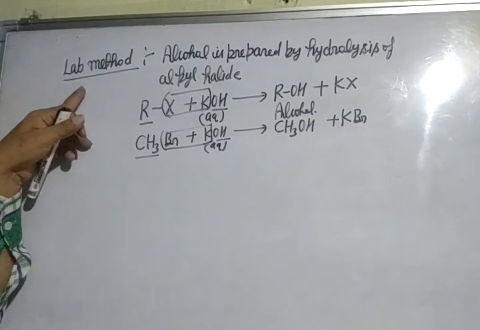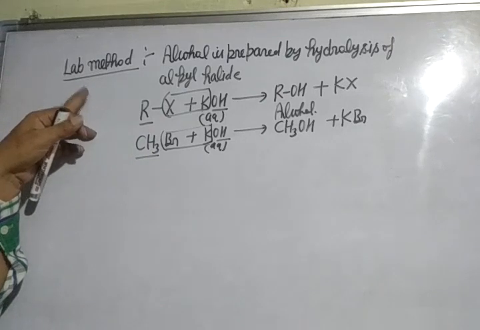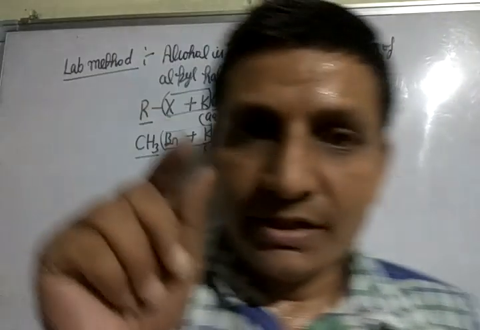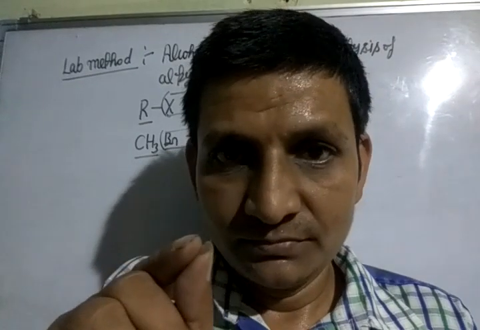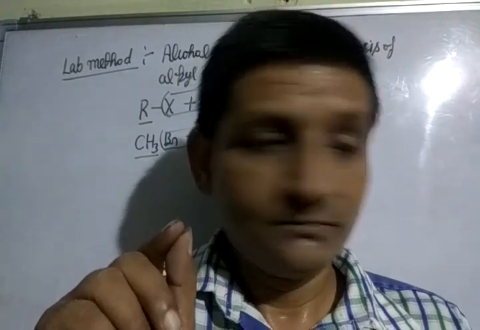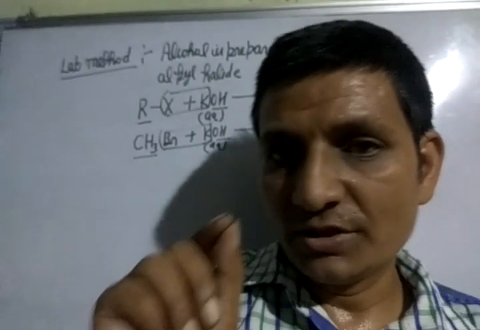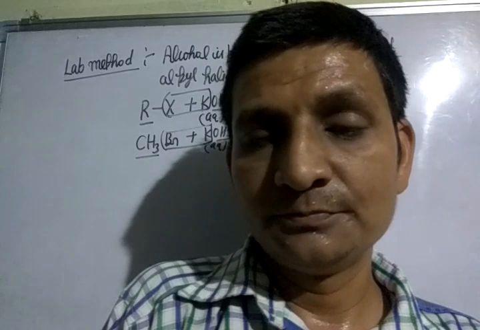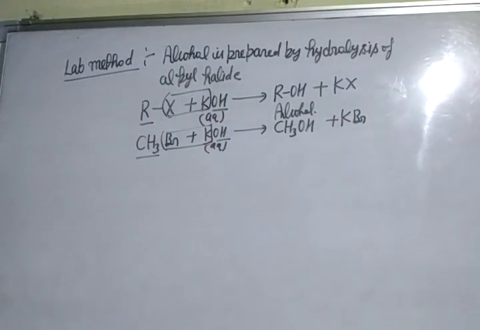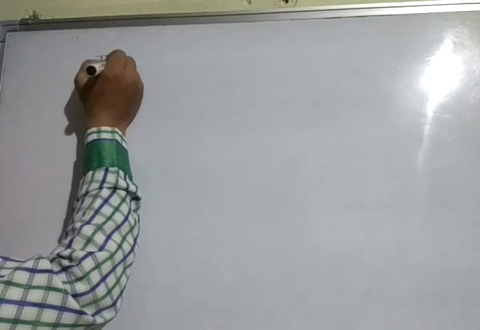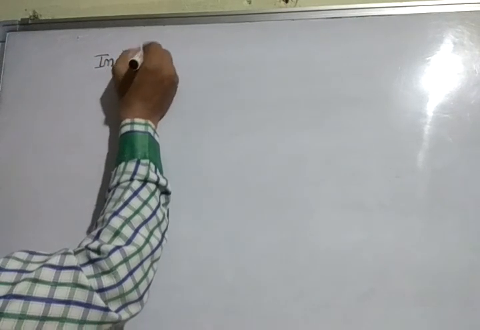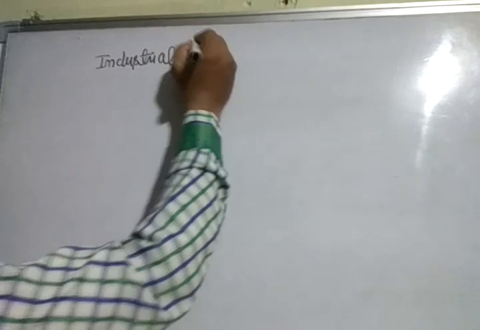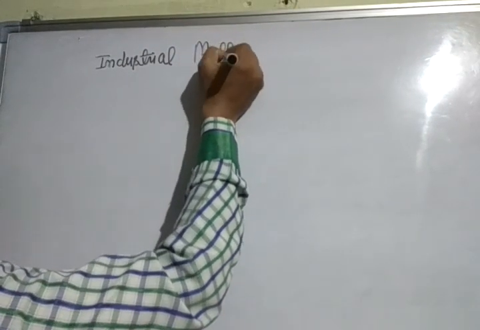Second method is the industrial method, a large scale method. When concentrated sulfuric acid is added to ethene at 80 degrees Celsius, ethyl hydrogen sulfate is formed. Ethyl hydrogen sulfate again reacts with water to form alcohol. Look here, in this way. Next method is the industrial method.